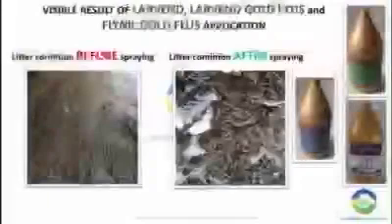Litter conditioner is another very effective way of controlling larval growth. Larvent Gold Plus, Flynil Gold and Flynil Gold Plus are highly concentrated natural clay and herbal litter conditioner spray which controls all stages of fly larvae within 24 to 36 hours and effectively manages wet litter condition in poultry farms. Visible result after application of Larvent Gold Plus and Flynil Gold Plus is that the manure has dried up significantly, which is unfavorable for the growth of fly larva.